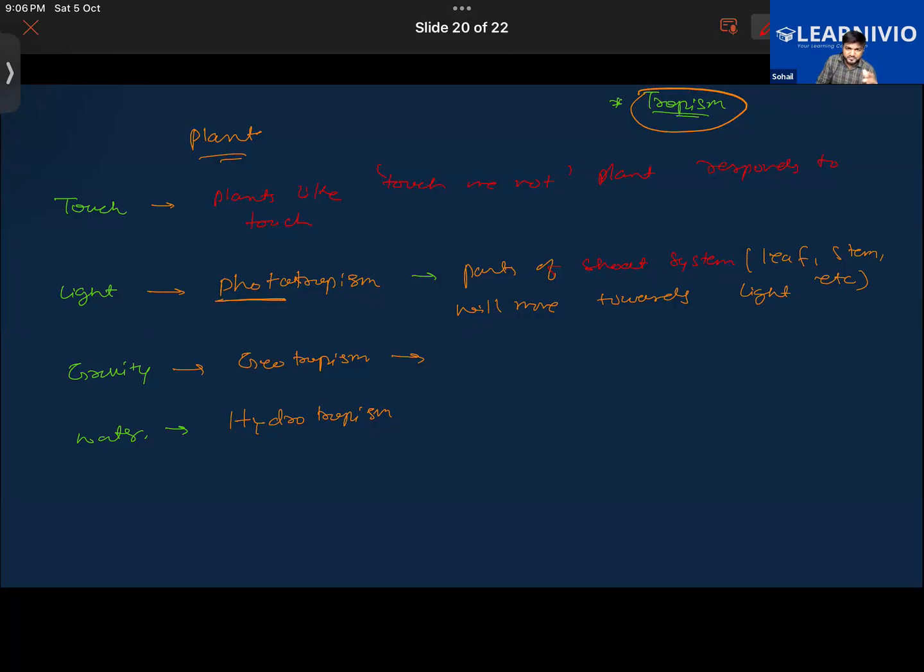Have you ever seen roots of plants moving against gravity? They grow in the upward direction. No. Yeah, I have seen one plant, one tree. I forgot the name.